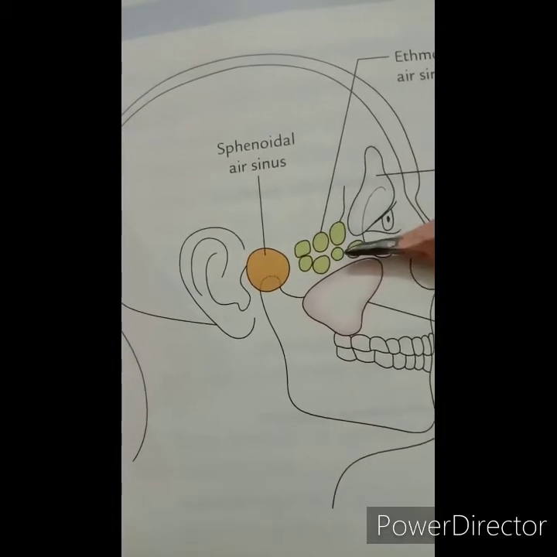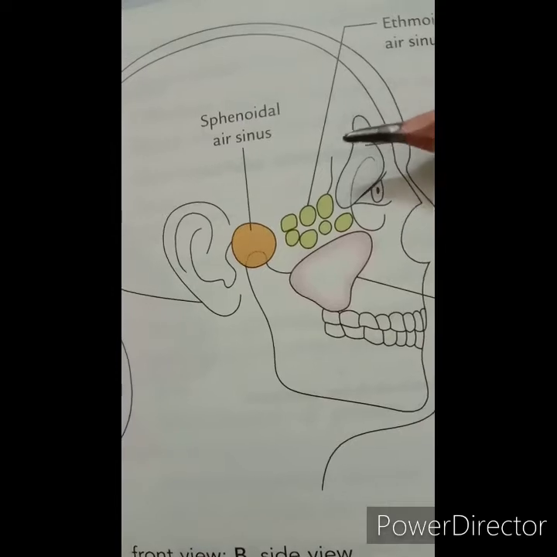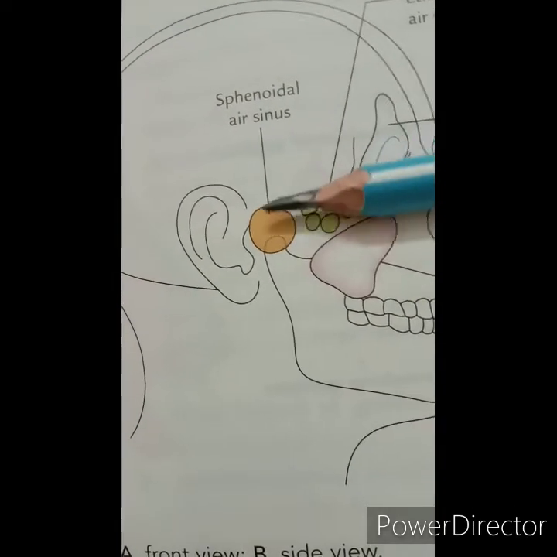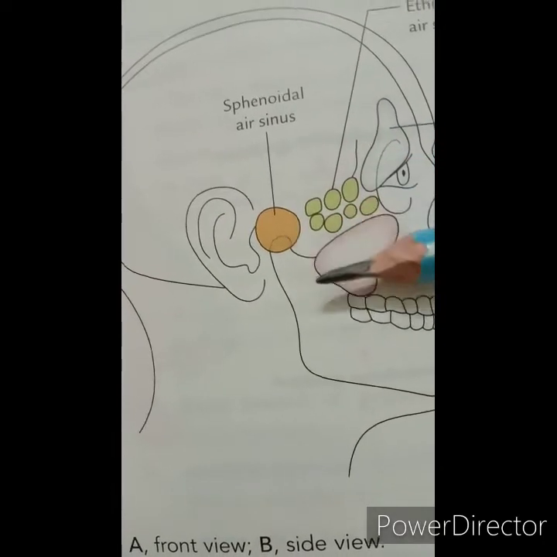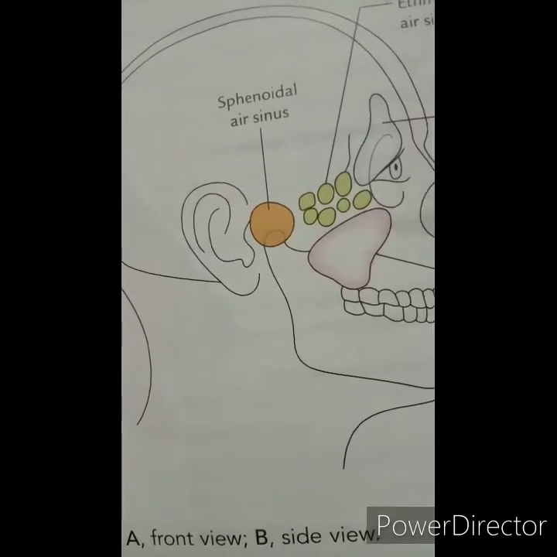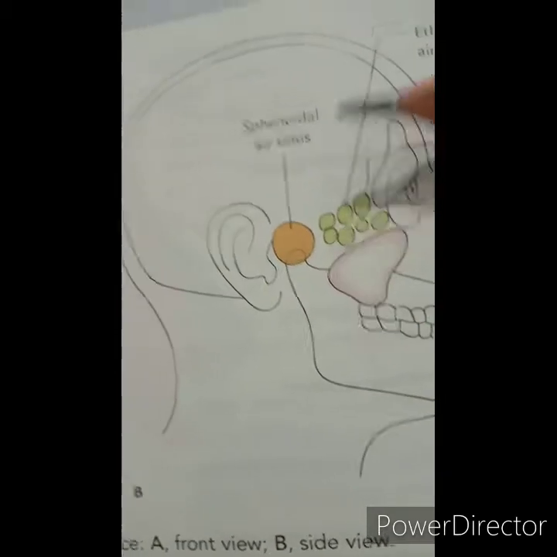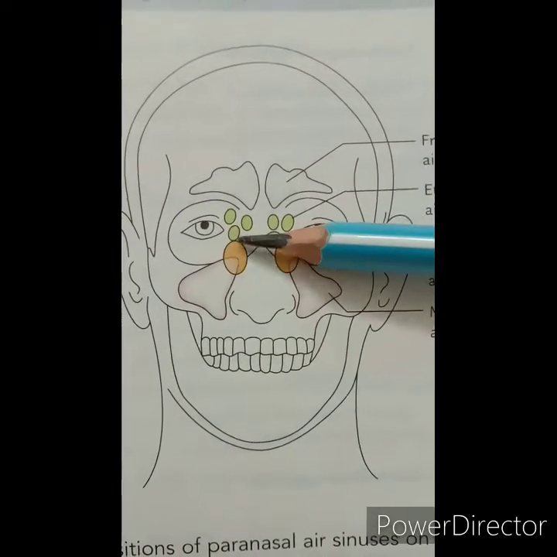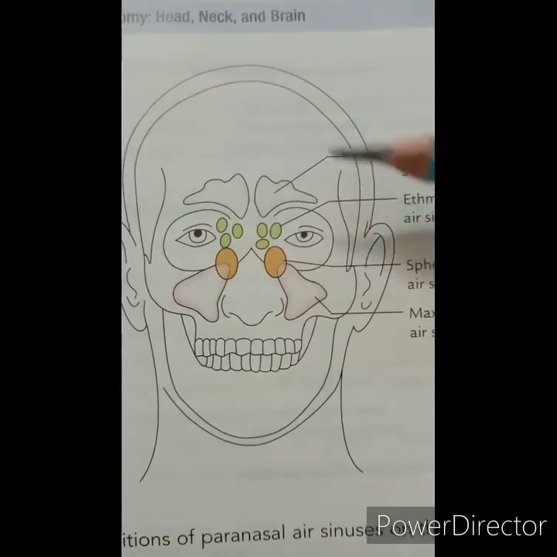They are completed from above by the orbital plate of the frontal bone, and from behind by the sphenoidal conchae and the orbital process of the palatine bone. The sinuses are divided into anterior, middle and posterior groups. Here, this is the anterior, this is the middle and this is the posterior.